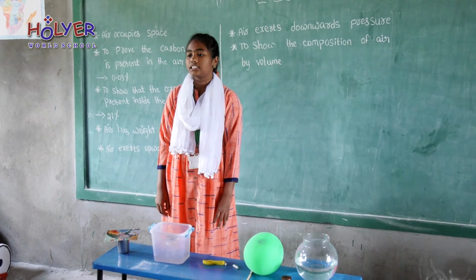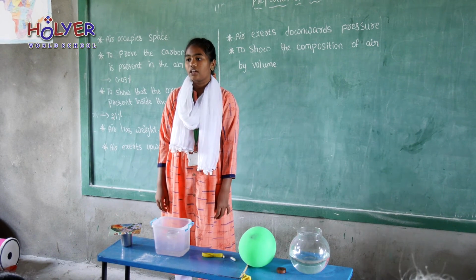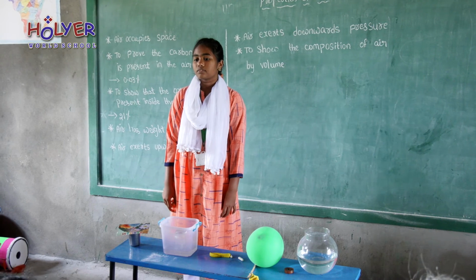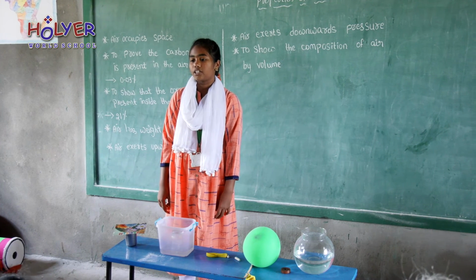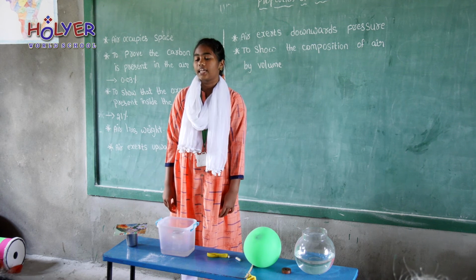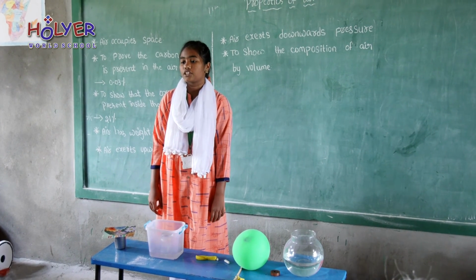In addition, 4/5 volume is the inactive gas nitrogen, which does not support combustion. It shows that air is oxygen and nitrogen in the ratio 1:4.